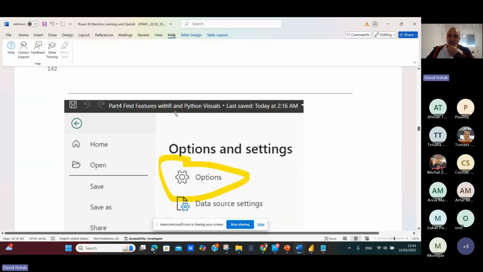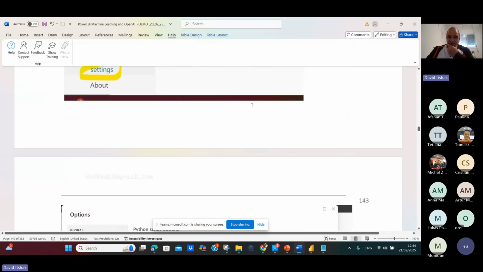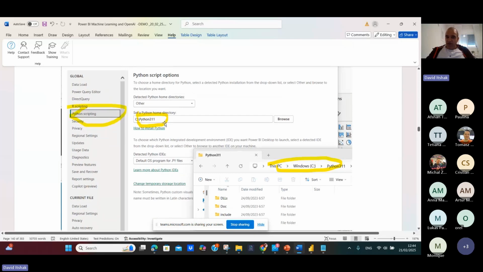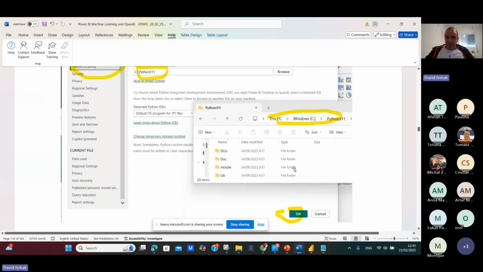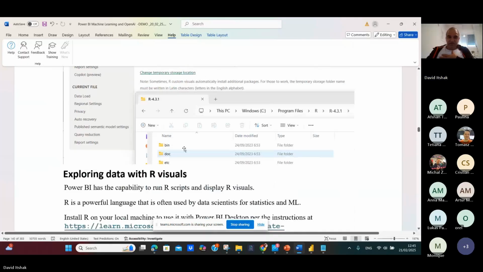Okay. If you go to the options and settings in your Power BI, you tell it what is the directory of your Python and which IDE you want. I'm working with RStudio because it's very convenient for working with R and Python. You can see it here. And you tell it which version of R you want to work with and which IDE you want to work with. I like RStudio. Why? Because it's very simple. It supports both R and Python.